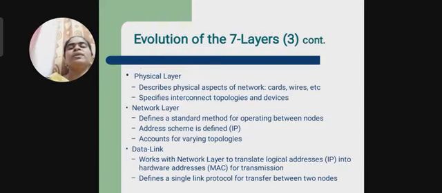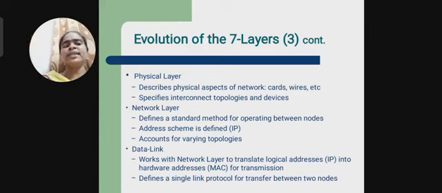The first one is the lower level layer, the physical layer. In this physical layer, we are using cards, that is the network interface card, and wires. These are the physical medium we are using, and it is an interconnected topology.